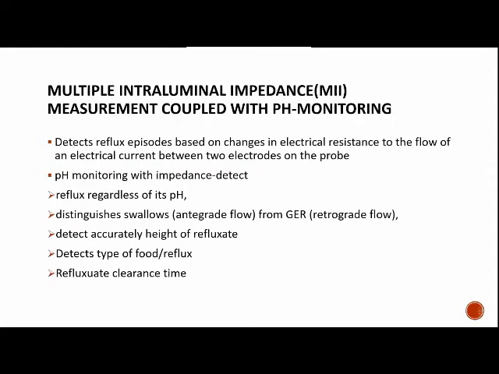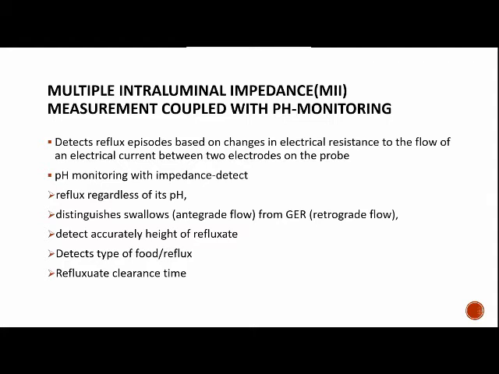Coming to one more method, the multiple intraluminal impedance measurement coupled with pH monitoring. It detects reflux episodes based on the changes in electrical resistance to the flow of electrical current between two electrodes on the probe. Here they keep multiple rings of impedance along with the pH probe. These rings can be placed around 1 to 2 centimeters apart. The pH monitoring with impedance detects reflux regardless of its pH, like acidic, alkaline, or weakly acidic.